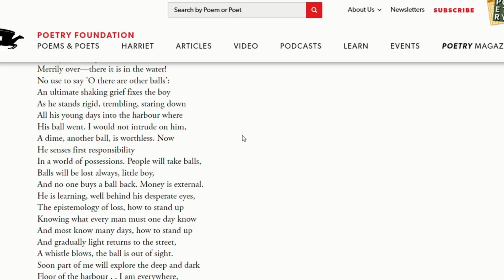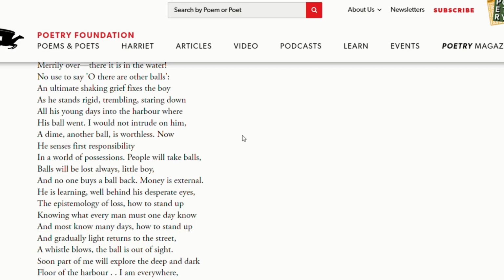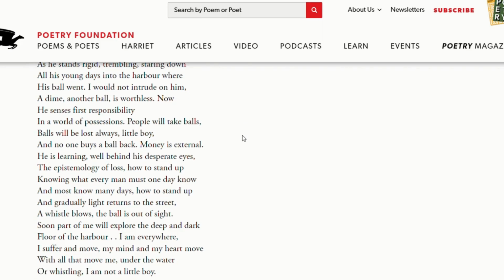So there is no use telling the boy that there are other balls, because that particular ball which the boy had lost was very, very close to him. It had many memories attached to it, which other balls cannot substitute. So the boy stood rigid, trembling, staring down all his young days into the harbor where. So young days is metaphor. Here the poet means memories. All the boy's memories were in the harbor, in the water where his ball went.